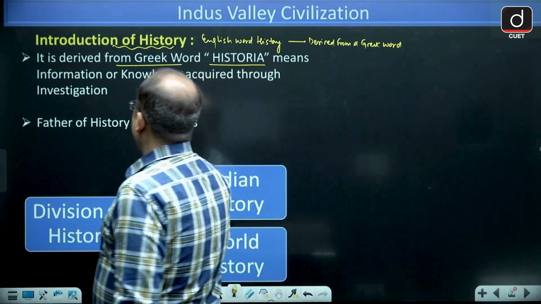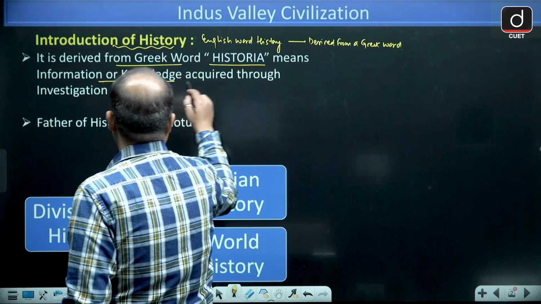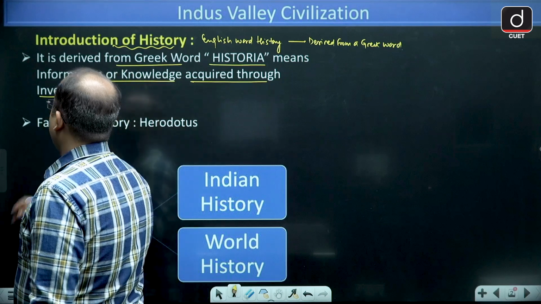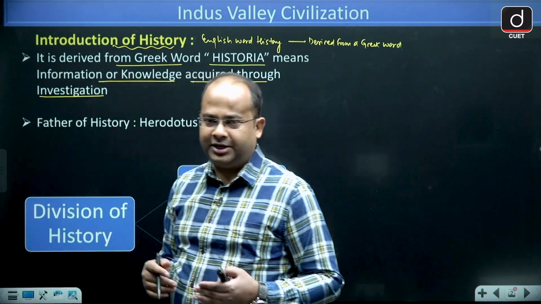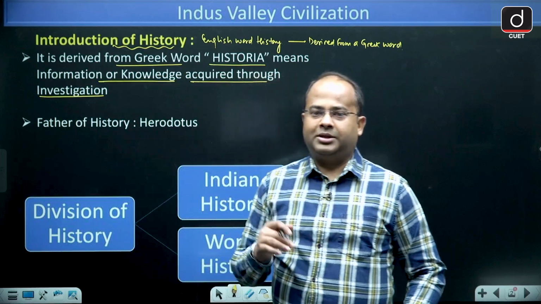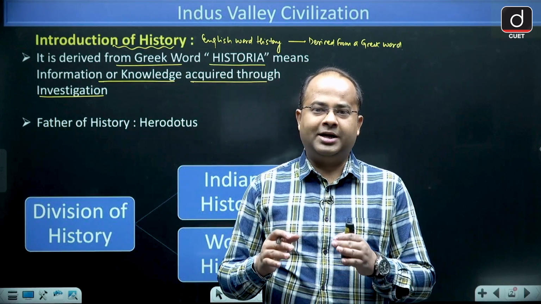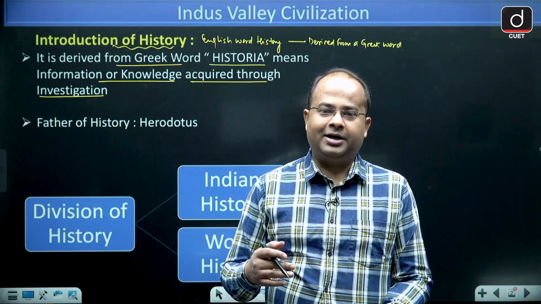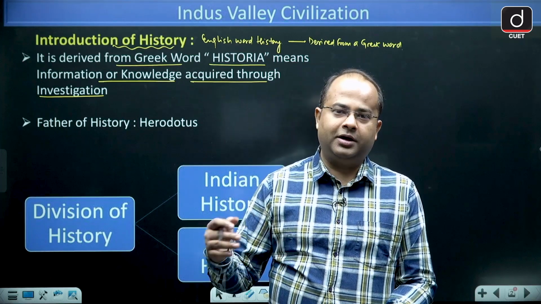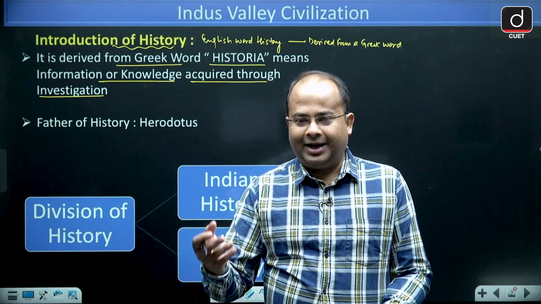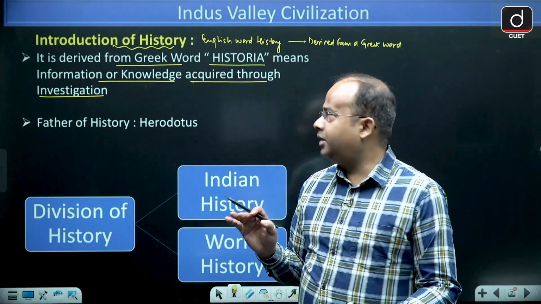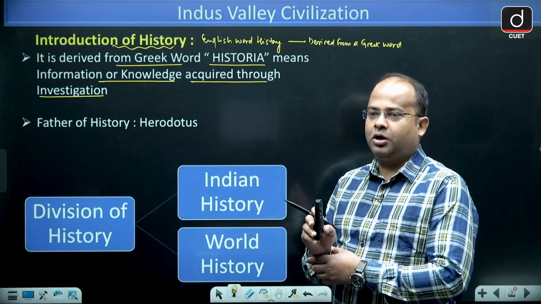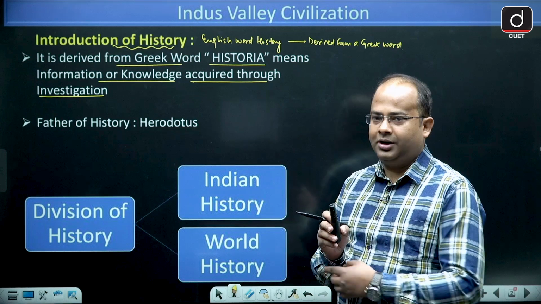It means the information or knowledge which is acquired through investigation. Any knowledge or information that you acquire through investigating the facts and figures, that is called history. History is always the inquired facts and figures. It is not that without inquiring the facts and figures we can take any topic in history. So the word history means the information or knowledge that you acquired through investigation.